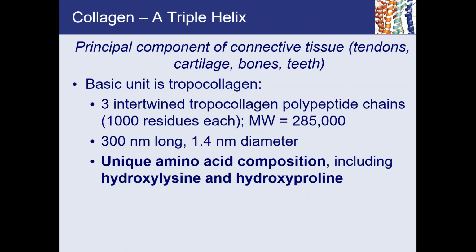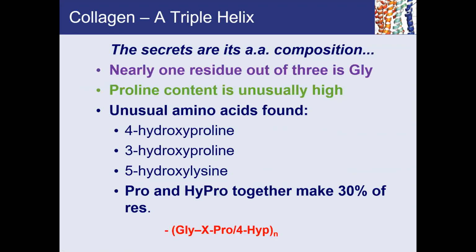Collagen is a triple helix, very, very unique. Okay. And its basic unit, there are 3 alpha helices. Each alpha helix is known as tropocollagen, and 3 of them come together to form this polypeptide chain. And it turns out that it has a very unique amino acid composition that allows this protein to form this unique triple helical structure. And in this unique primary sequence,